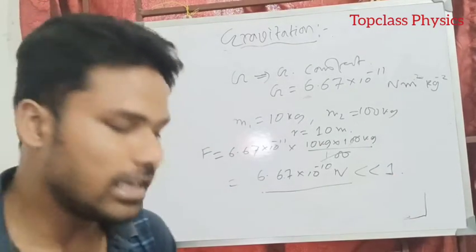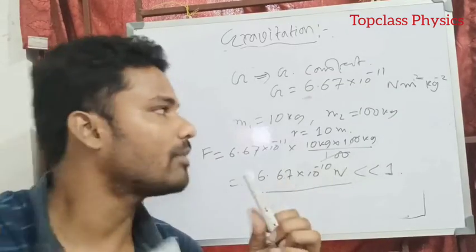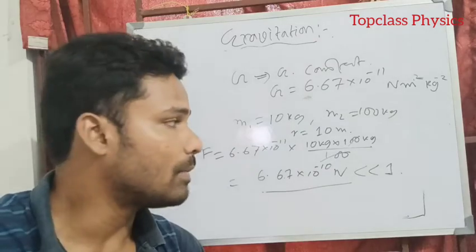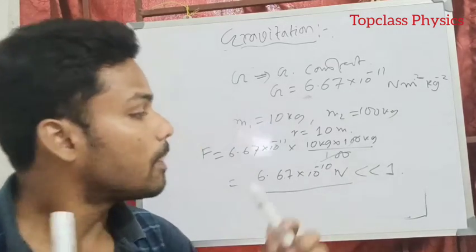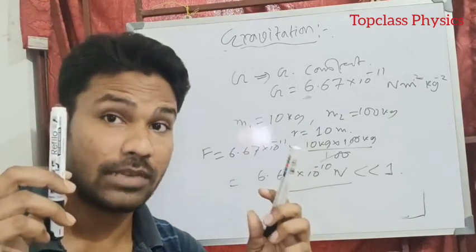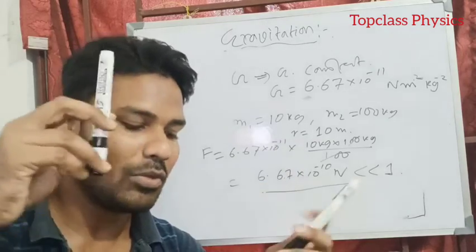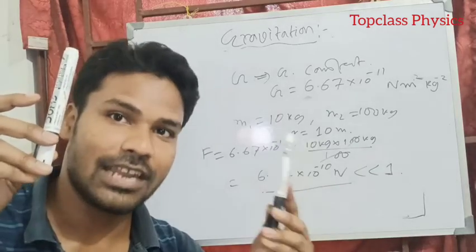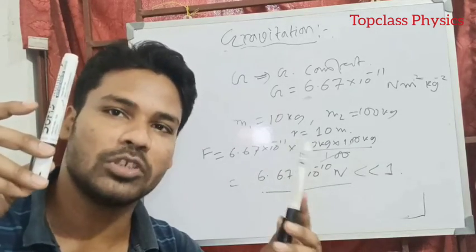That's why for any two small bodies, even for 10 kg and 100 kg, or even masses in tons, they can't experience that gravitational force. That's why we can't imagine the force between these two, but it exists. Gravitational forces exist for any two non-zero masses.